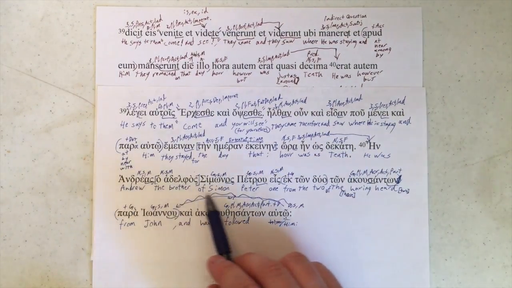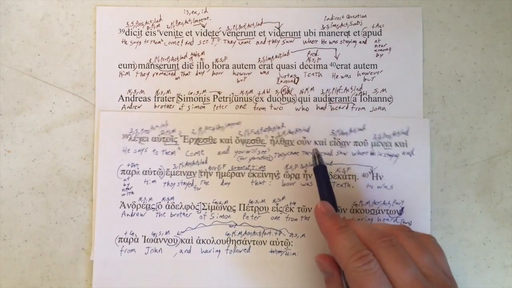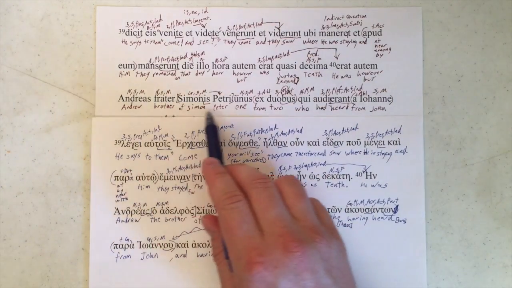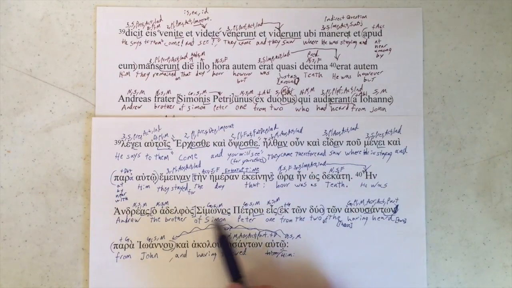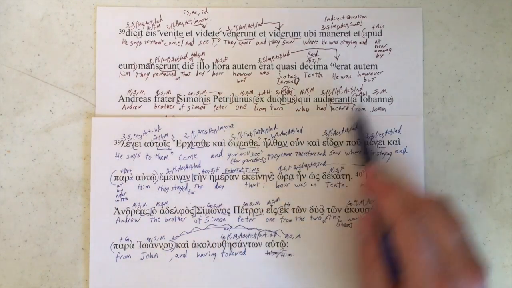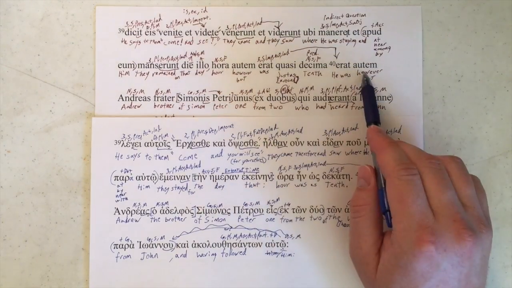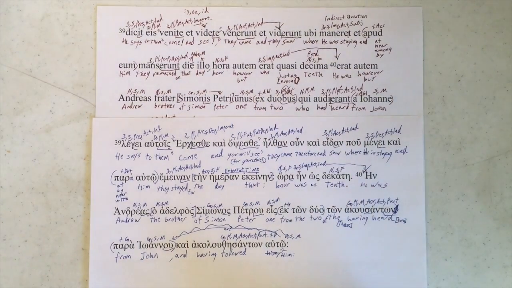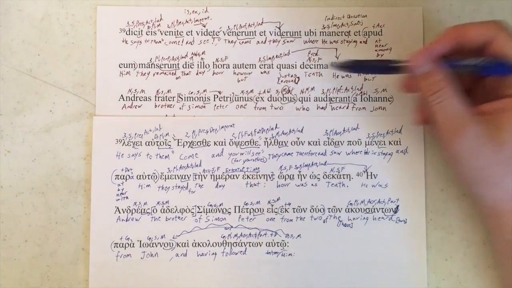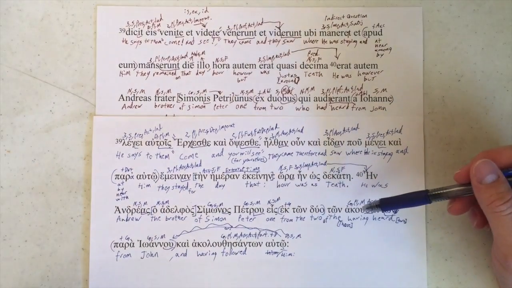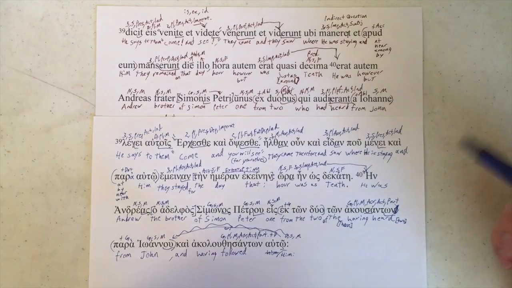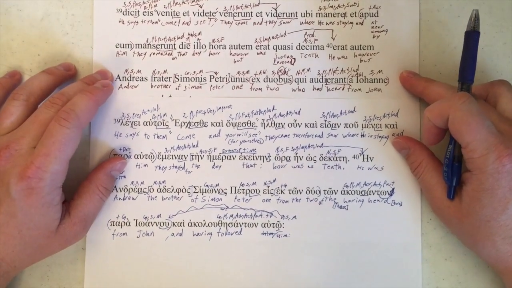He was Andrew, the brother of Simon Peter. And we've got, he was, however, Andrew, brother of Simon Peter. Taking a look here, again, we don't have anything to justify there being an autem. Now, since several of these have appeared, it might be that there is a part of Latin speech that expects this in there, but honestly, I don't remember seeing anything like that in anything else that I've read. I haven't read that far. So it could be that they are justified to be here, even though the Greek doesn't have them. But I'm going to err on the side of caution and say, nah, probably not.